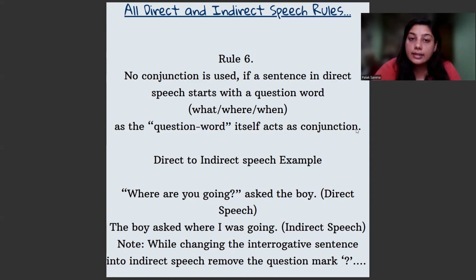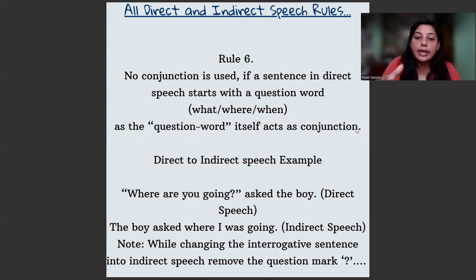So, how will you convert this into indirect? The boy asked where I was going. Simple. So, you did not use that here. Instead, you simply included where I was going, because if we say where are you going, those are the same words that the boy has quoted. So, it cannot be indirect speech. It will be direct speech, because direct speech is always what the narrator or the person says, but we have to change it into our sentence.